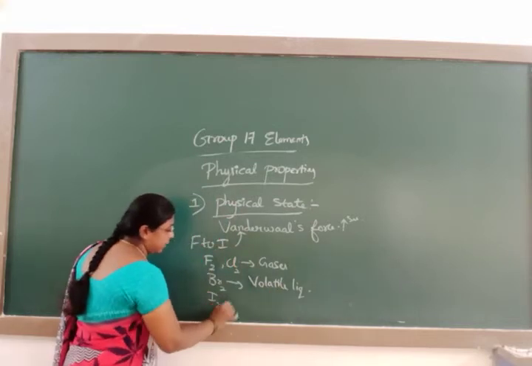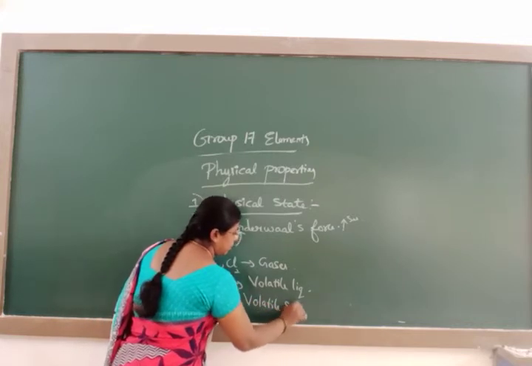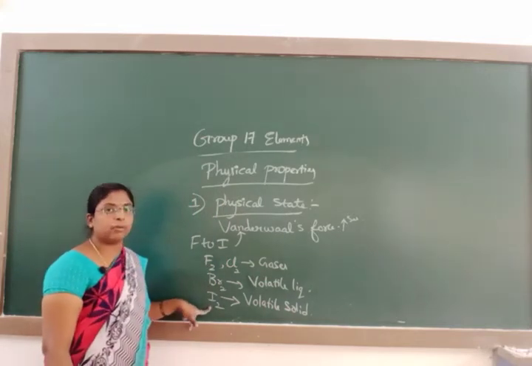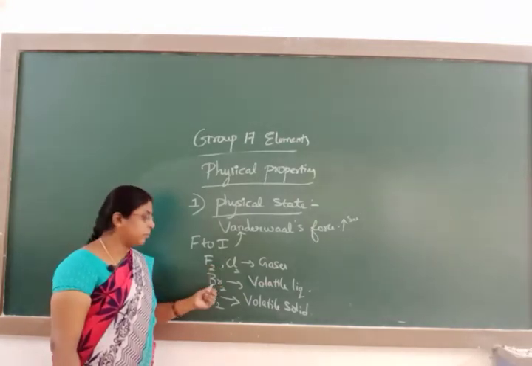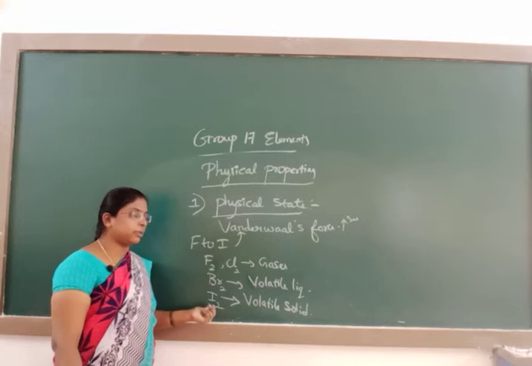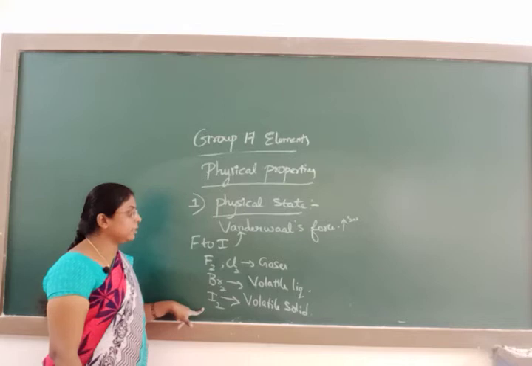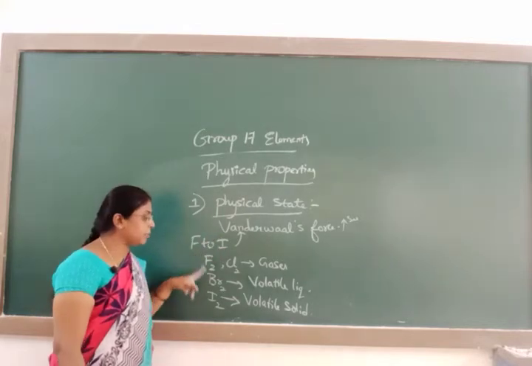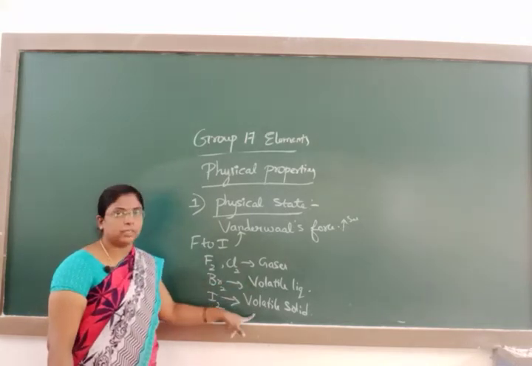Whereas iodine exists in nature in the form of a volatile solid. From fluorine to iodine, the magnitude of van der Waals force goes on increasing. Fluorine and chlorine are gases in nature. Bromine is a volatile liquid, and iodine is a volatile solid. The physical state of these elements depends upon the van der Waals force. As the magnitude of van der Waals force increases from fluorine to iodine, the physical state changes from gases to solid.